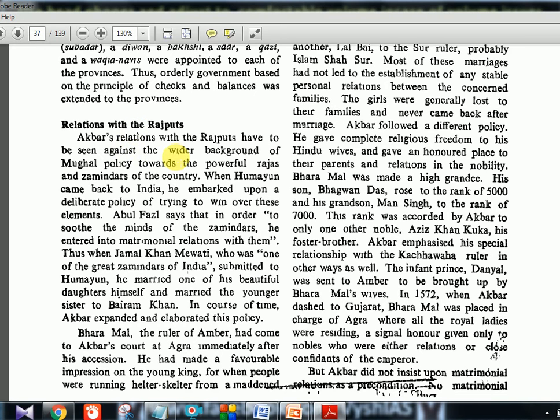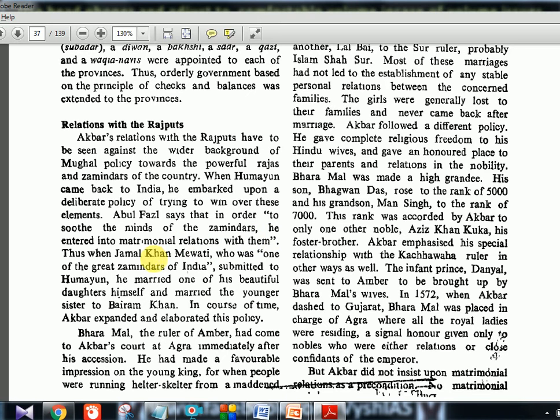Akbar's relations with the Rajputs have to be seen against the wider background of Mughal policy towards the powerful Rajas and Zamindars of the country. It's not directly only Rajputs, but other Zamindars and Rajas were also involved in these matrimonial alliances. When Humayun came back to India, he embarked upon a deliberate policy of trying to win over these elements. Abul Fazl, the historian, one of Akbar's Navratna, wrote that to suit the minds of the Zamindars, Humayun entered into matrimonial relations with them.